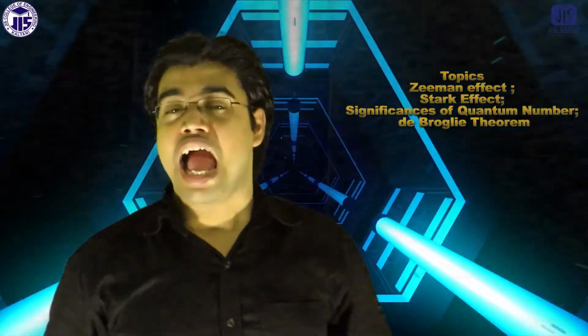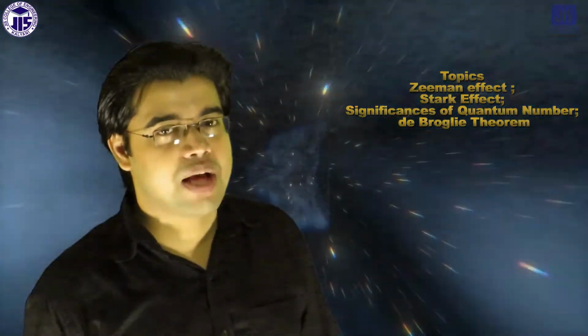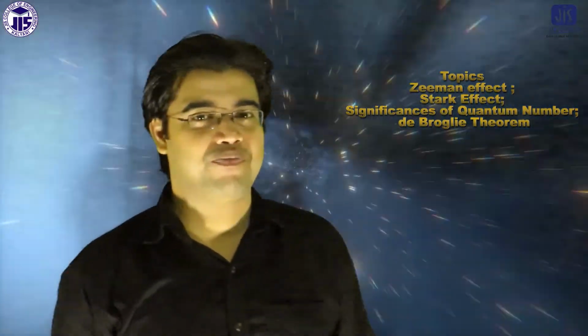There were some drawbacks of the Sommerfeld model. Today we will discuss the Zeeman effect, Stark effect, and significances of quantum numbers. We will also discuss the de Broglie theorem. So students, without further delay, let's come to my class.